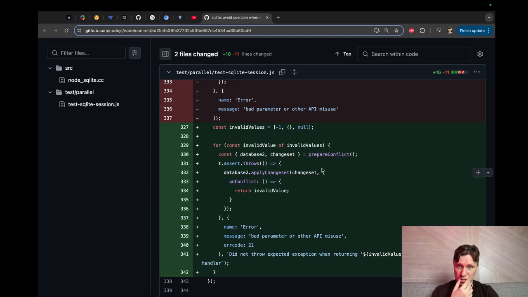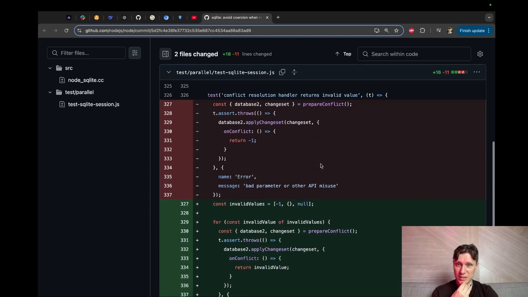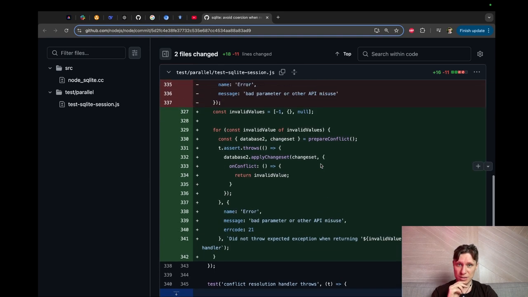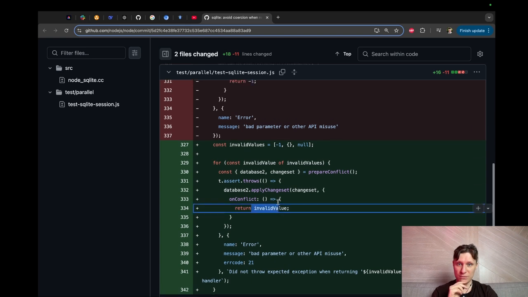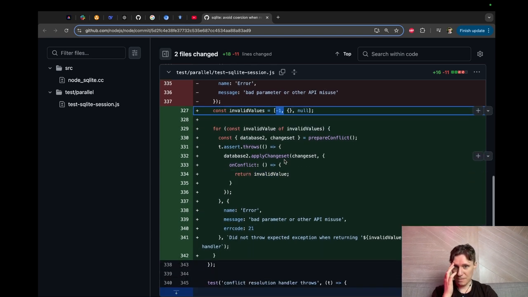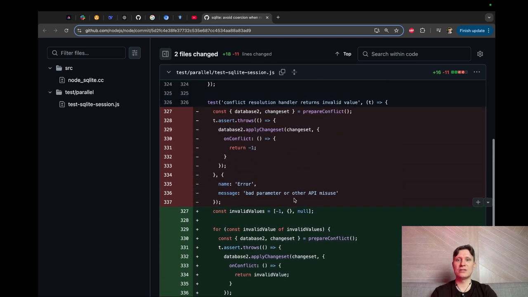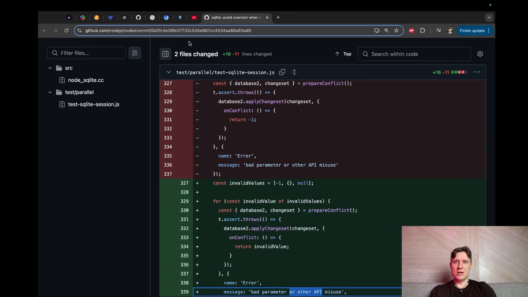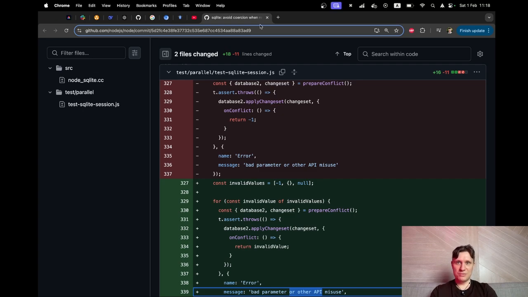What is this, guys? He added a test to check this. Yeah, -1. What is -1? What is an invalid value? It's -1. Okay. Wait, the parameter is used. Yeah, he just checked this out. So that's pretty much it with this feature.